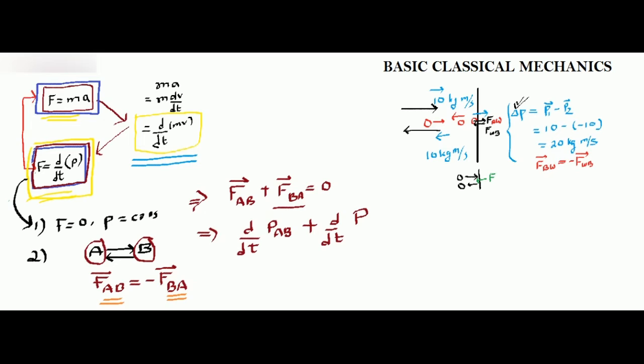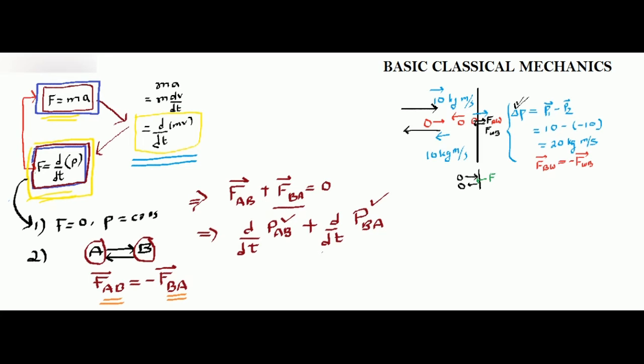The momentum will be generated on the body A. So let me write this as this. So these are the two momenta. This momentum will be generated in B, because A pushes B with a force, and this push will create a momentum in B. And this is the momentum that will be on A, because B puts a force on A, so the momentum will be generated on A.